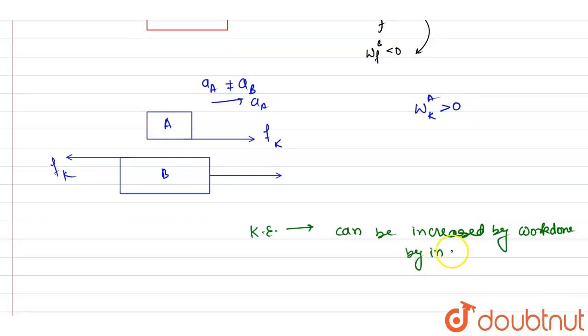Whenever rearrangement takes place, whenever deformation or reformation takes place, it can be increased by the work done by internal force.